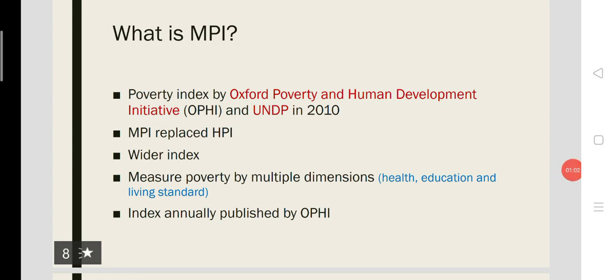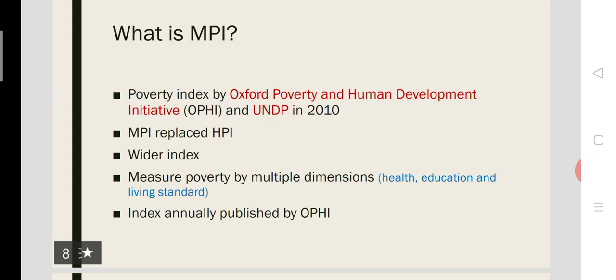The multi-dimensional poverty index, MPI for short, is a poverty index developed by the Oxford Poverty and Human Development Initiative, OPHI, and UNDP in 2010. So this has replaced the human poverty index. This is in fact a wider index in the sense that poverty is measured on the basis of different dimensions and various sub-indicators. The dimensions are health, education, and living standard.